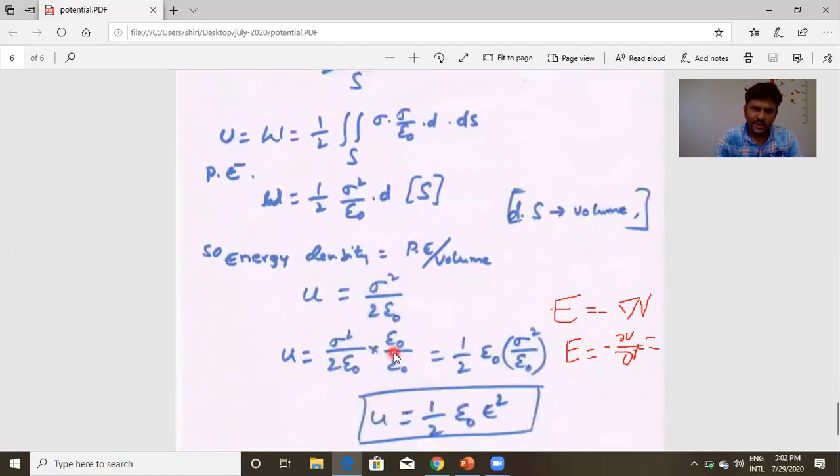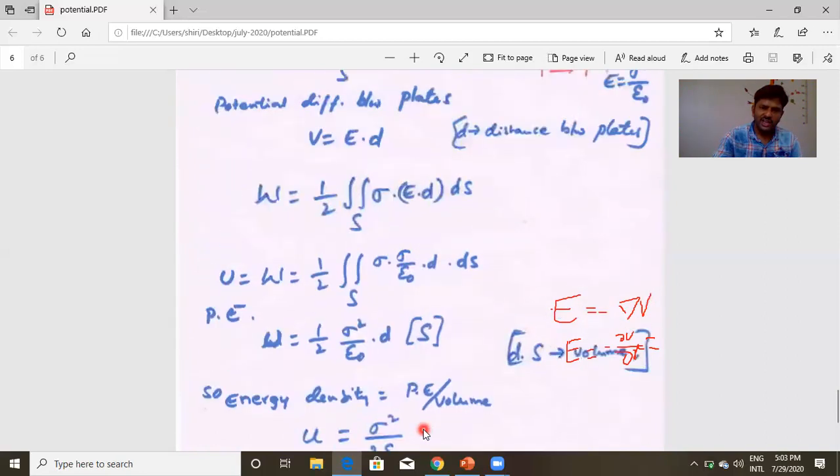I am multiplying numerator and denominator by epsilon naught. We get half epsilon naught into sigma square by epsilon naught square, which is half epsilon naught into sigma by epsilon naught whole square. As sigma by epsilon naught is E, we get energy density as half epsilon naught E square. This is another way of deriving energy density.